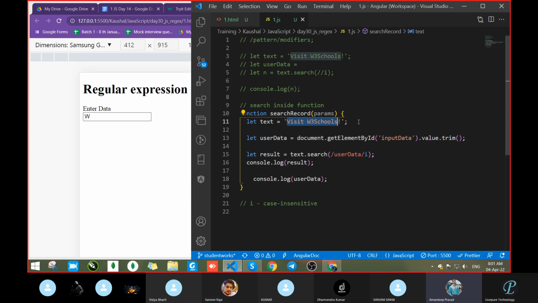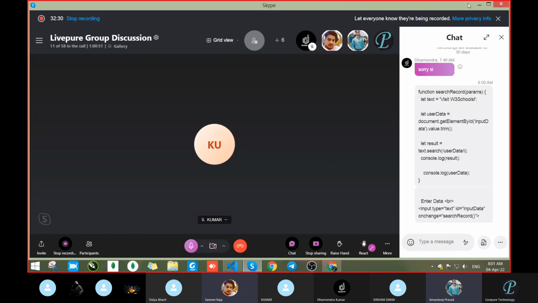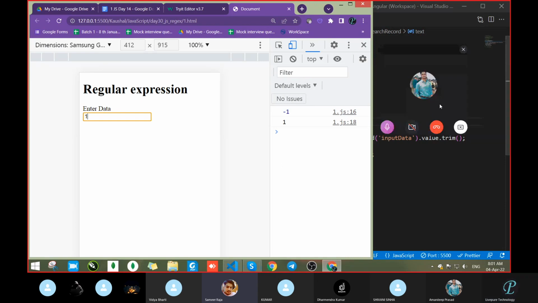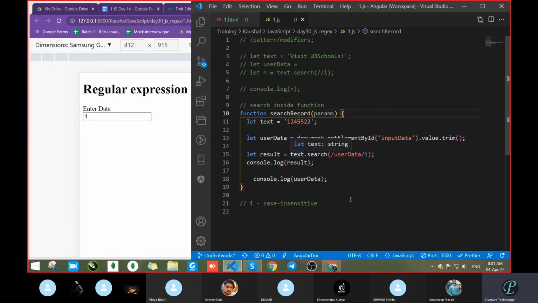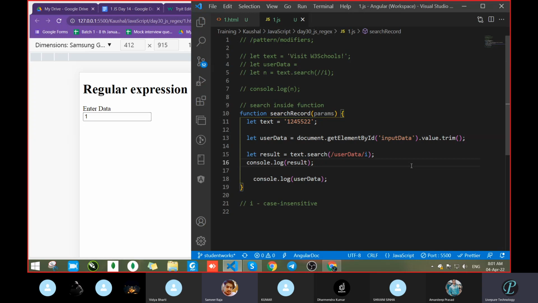Let's test in line 11, sir. Okay, let's see. It's giving -1 actually. Yeah, it's giving -1. It means it's not finding it. That is the thing. It means some event is not triggering. That's not the issue, the thing is the problem.